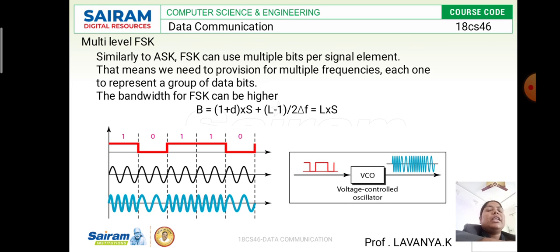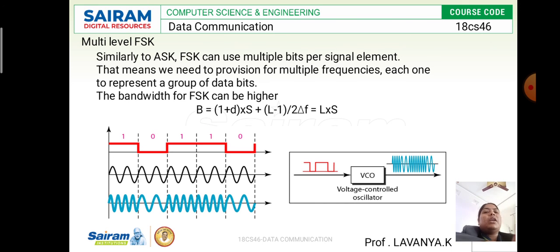Then what is multi-level FSK? Multi-level FSK is used for multiple signal elements per second. Here we also give the provision to use multiple frequencies for a group of data bits. That we call multi-level frequencies.